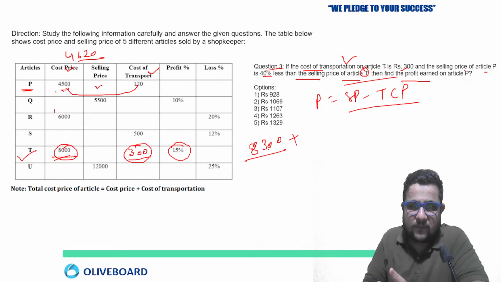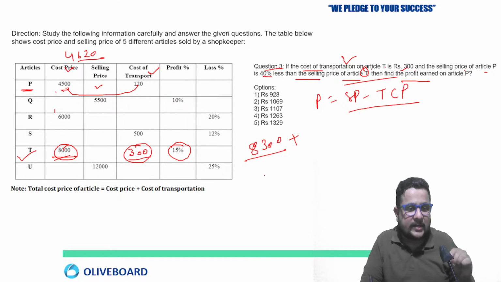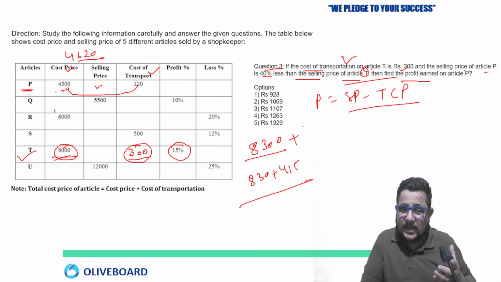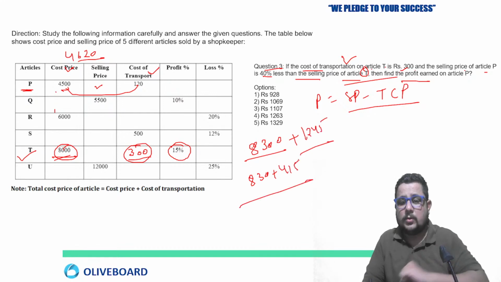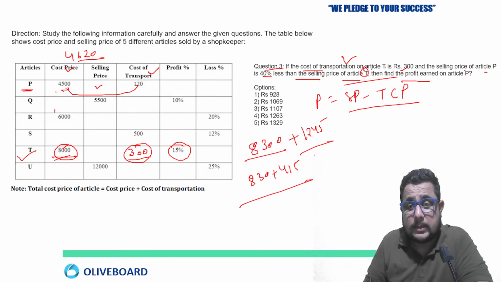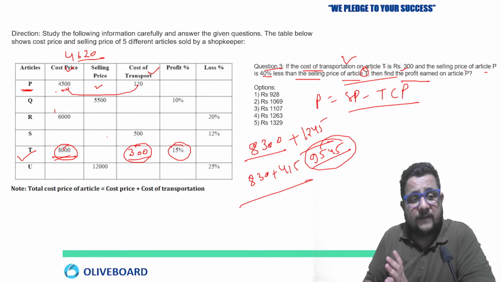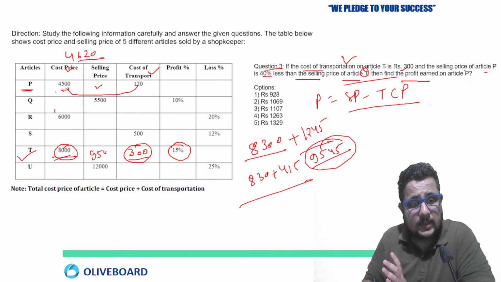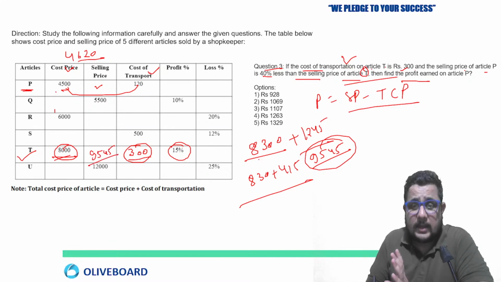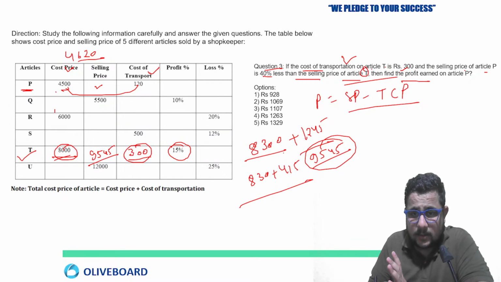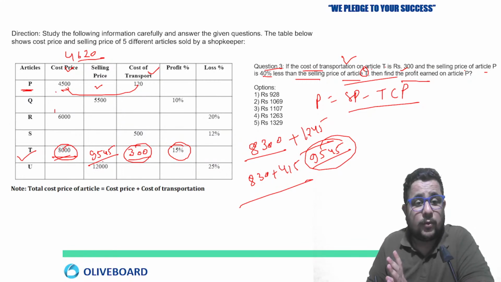So 15% of 8,300, how will you calculate? That is the major key. 10% is 830 plus 5% is 415. So just add, 1245. Okay, so it is going to be how much? 9545, right? 9545. So this is what, I'm just again checking, is this correct? Yeah, absolutely. So 9545 is the selling price.